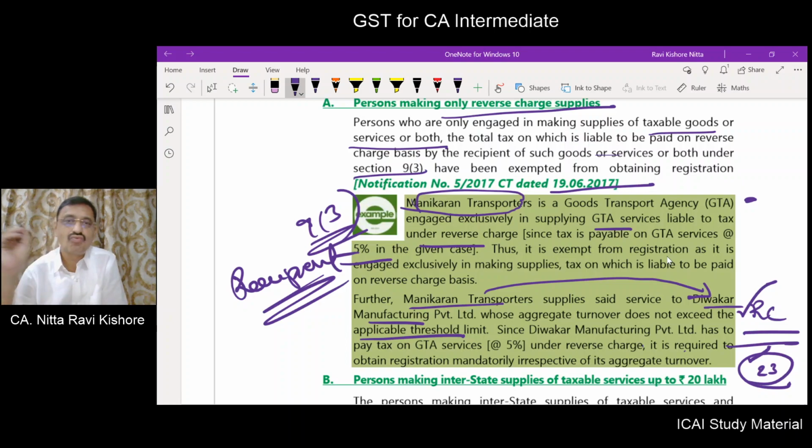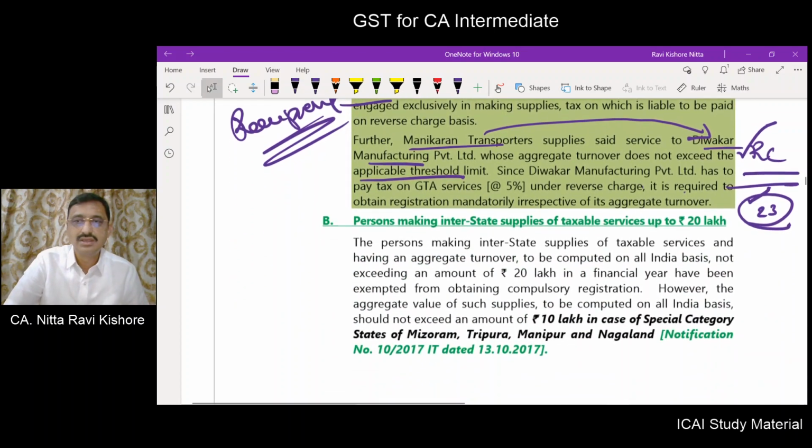So all these provisions have to be examined holistically. Sections 22, 23, 24 and the notifications have to be applied to a particular situation in a combined manner, and you have to decide whether registration is a must or not.